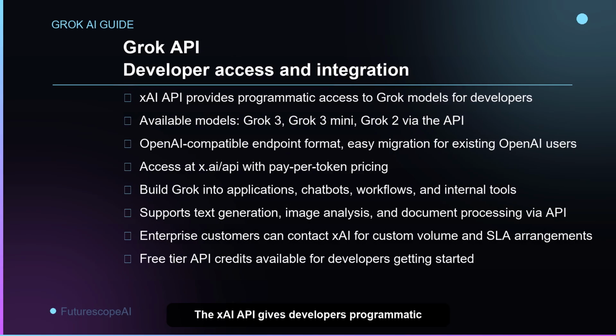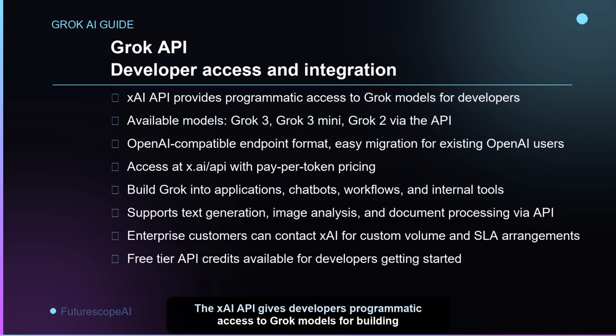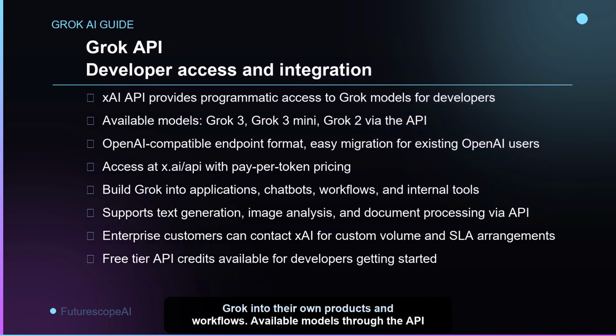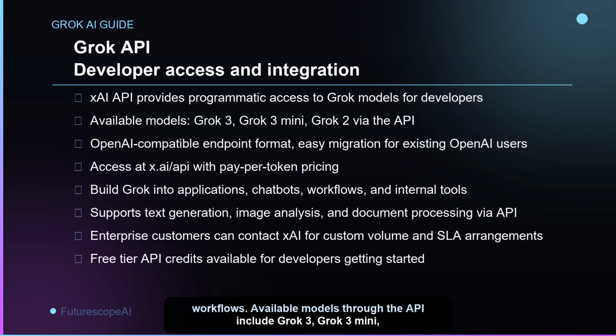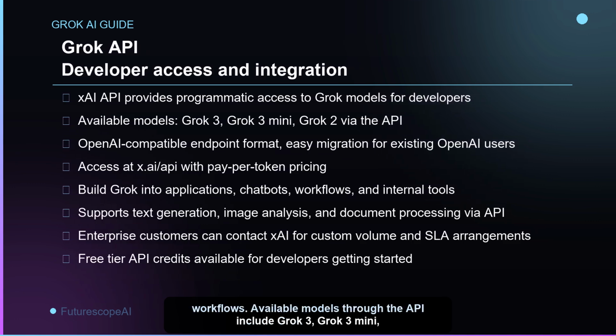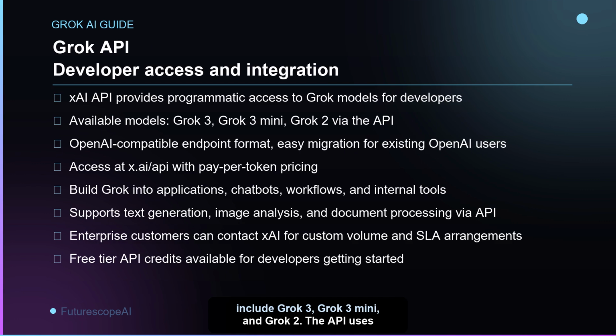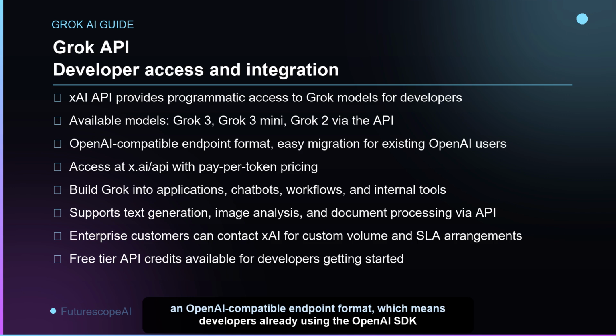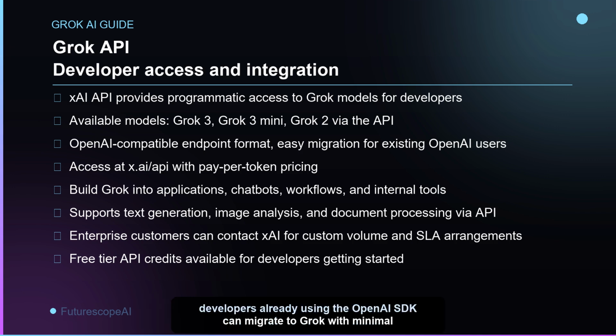The XAI API gives developers programmatic access to Grok models for building Grok into their own products and workflows. Available models through the API include Grok 3, Grok 3 Mini, and Grok 2. The API uses an OpenAI-compatible endpoint format, which means developers already using the OpenAI SDK can migrate to Grok with minimal code changes. Access the API at x.ai/API with pay-per-token pricing for usage.